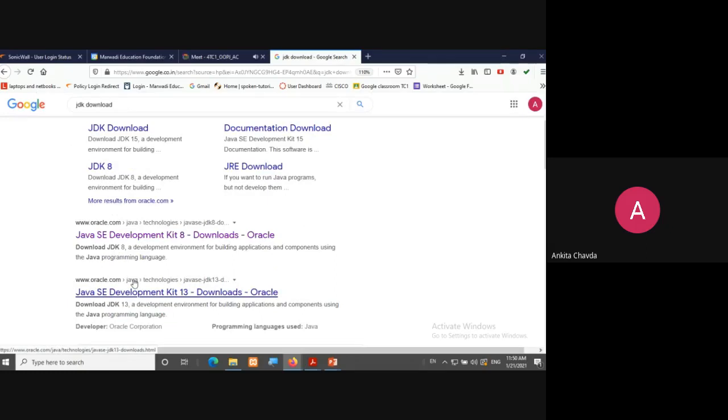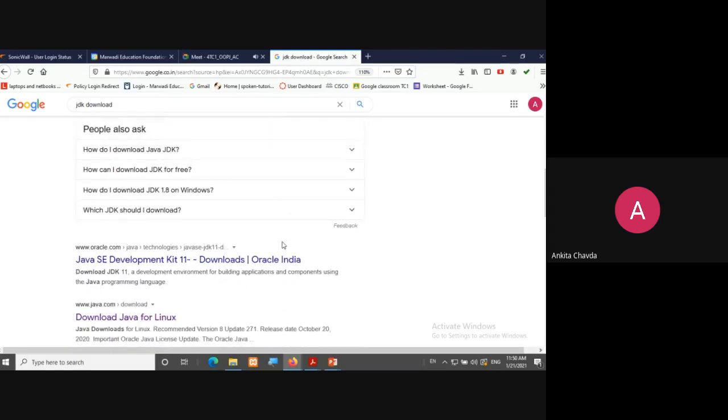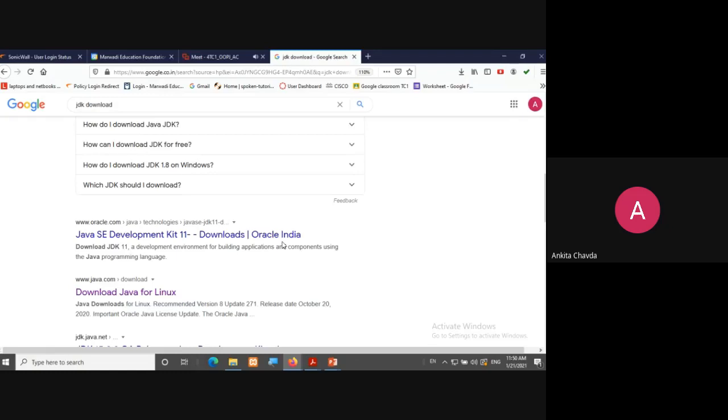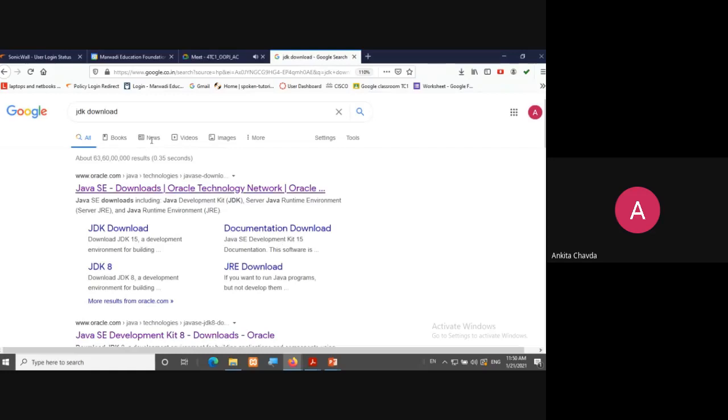But you can see after JDK 8, everything is owned by Oracle. If you are using any version less than 8, maybe some things won't work. So you can download any version after 8, whether 8, 11 or 13, whatever you want. It's free software, and it's not so heavy.